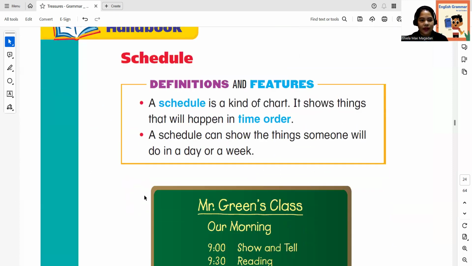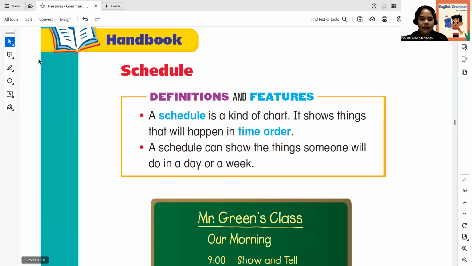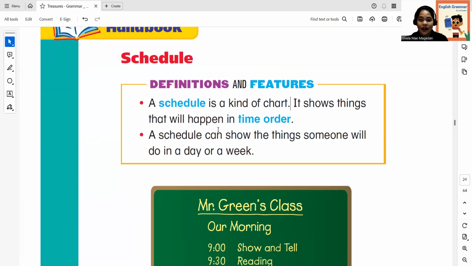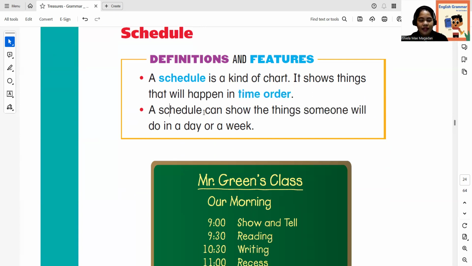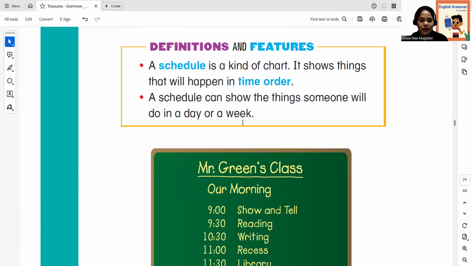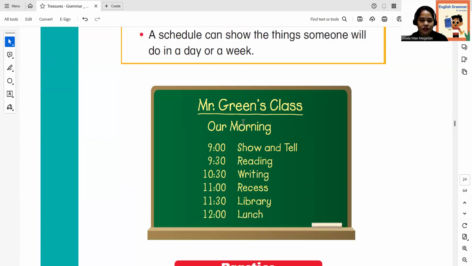Next, we have schedule. We have definitions and feature. A schedule is a kind of chart, right? It shows things that will happen in time order. Do you have a schedule in your daily routine? It says here, it shows things that will happen in time order. A schedule can show the things someone will do in a day or a week.